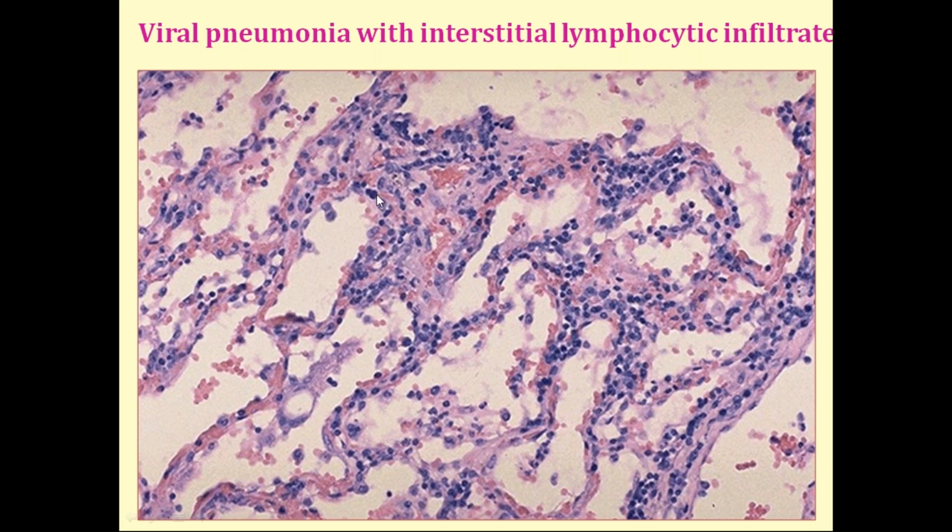Here you observe, in the previous pictures, the entire alveoli were filled with neutrophilic exudate. But here, the interstitial tissue in between the alveoli is seen. Are you seeing the interstitial tissue? This interstitial tissue is infiltrated with chronic inflammatory cells. The alveoli are almost normal, with little inflammation, but the interstitial tissue is densely infiltrated with chronic inflammatory cells. So here predominantly you will see mononuclear cells.